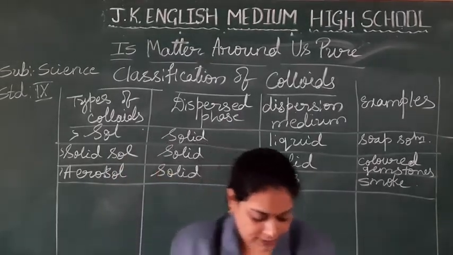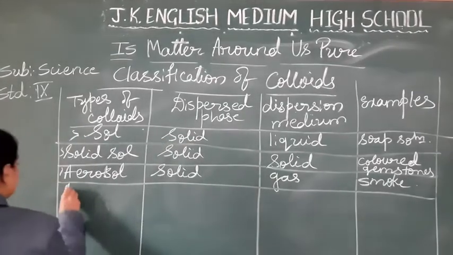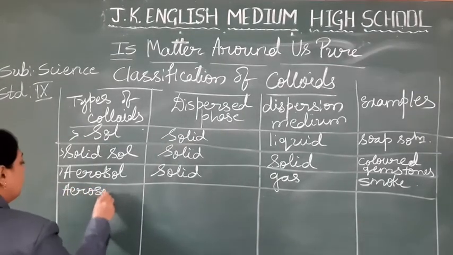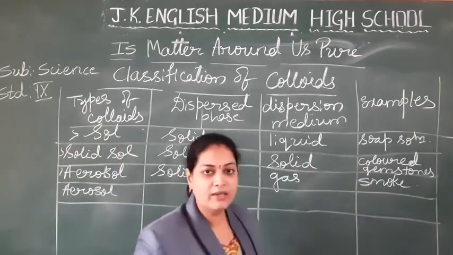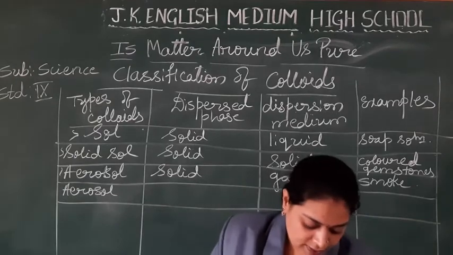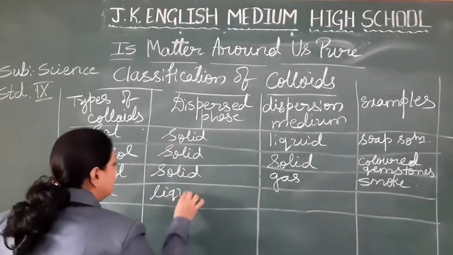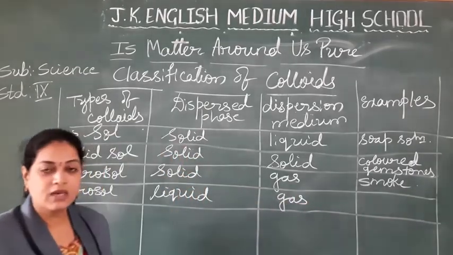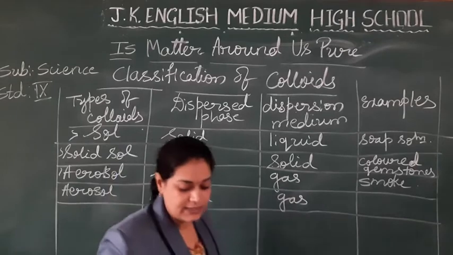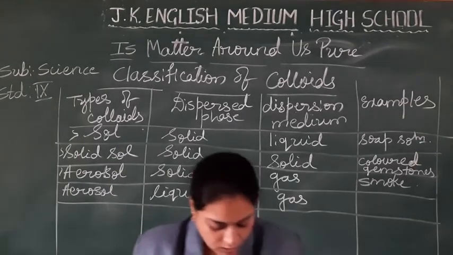One more type of a colloid you find, that is also called aerosol. The phase is liquid phase in the gas medium. Example like clouds.